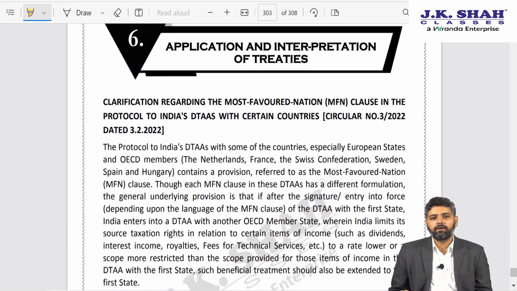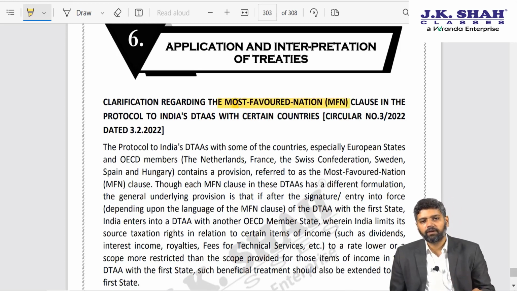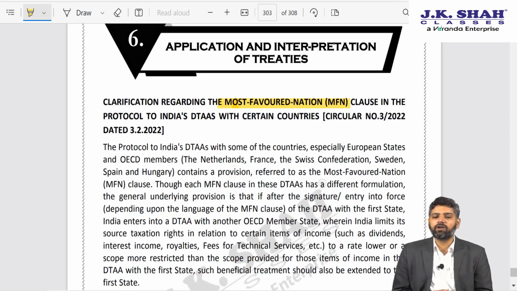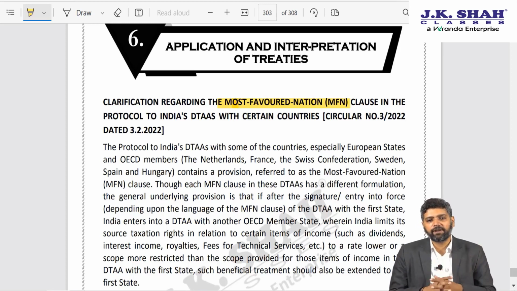The next amendment is from a chapter pertaining to international tax, that is application and interpretation of tax treaties. Now this is clarification with regard to most favored nation. Now please understand friends, if you have forgotten regarding most favored nation, let me remind you all. Most favored nation clause appears in the protocol to any DTAA. Most favored nation, if I have to talk in common language, I will call them as best friend. So in the DTAA, if it is given that a particular country is my best friend, then I have to make sure that the most beneficial provisions are applicable to my best friend.